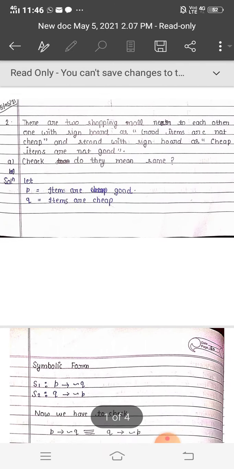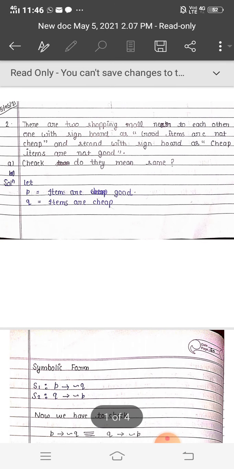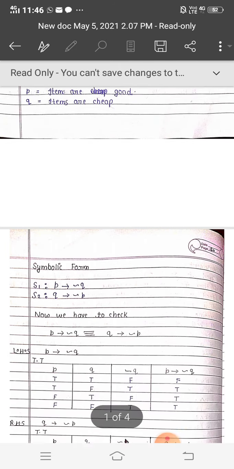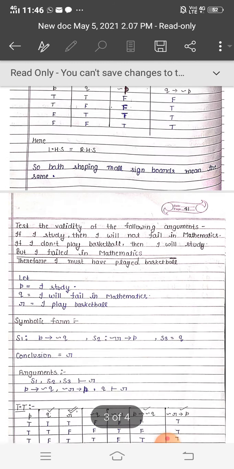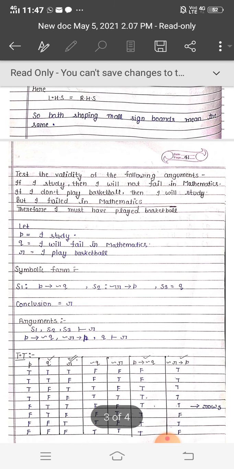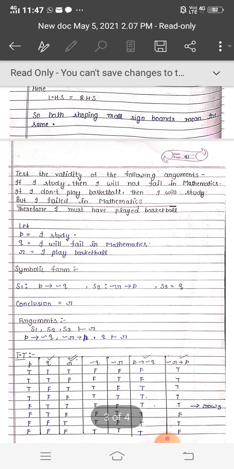In a question we will have to identify the language. Maybe sometimes it is not directly given to check logical equivalence, then we will have to identify it from the question language. Next, question third: test the validity of the argument. If I study, I will not fail in math. If I don't play basketball, then I will study, but I failed in math, therefore I must have played basketball.